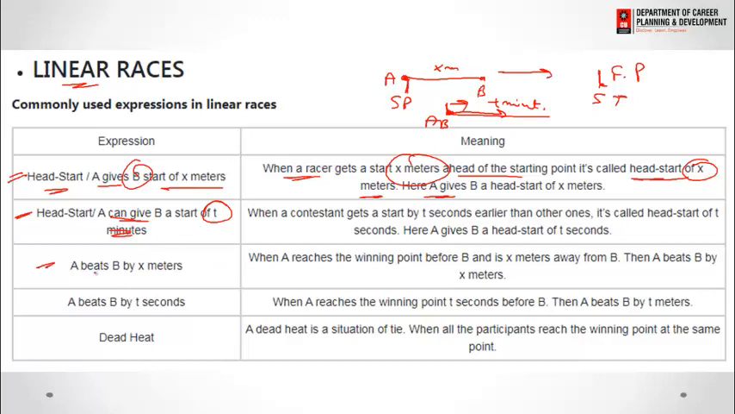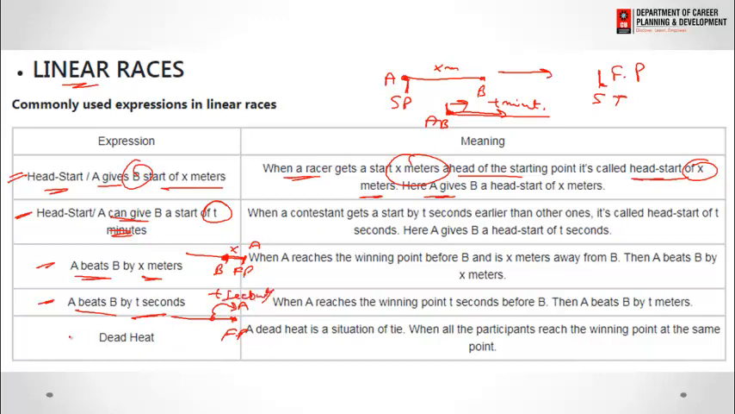Now the next: A beats B by X meters. That means when the race is started and A reaches the finish point, B is X meters behind A. The next: A beats B by T seconds. It means when the race finishes, A reaches the finish point and B reaches the finish point after T seconds.